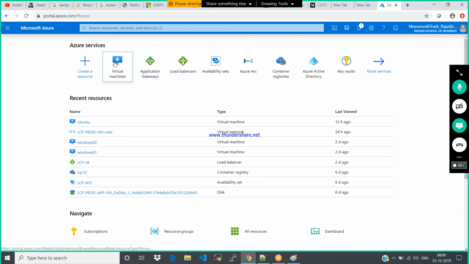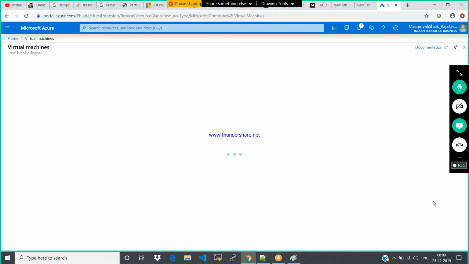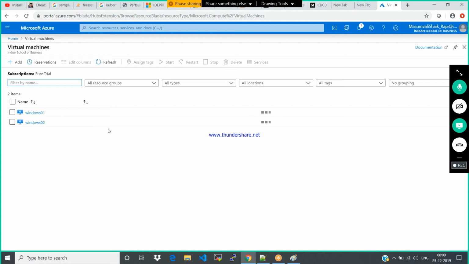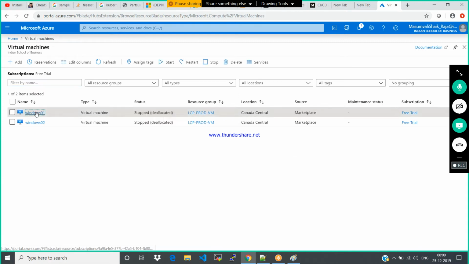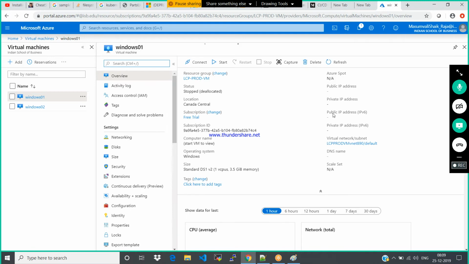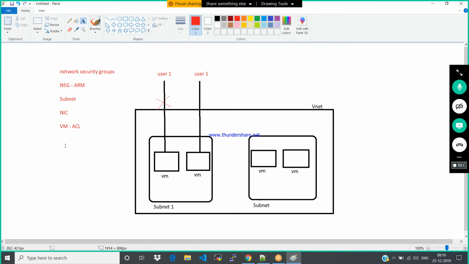Okay, let's go to virtual machines. Let me turn on this machine. Okay, where do you find your network security groups? Network security groups are defined into 2 types, inbound and outbound. What do you mean by inbound and what do you mean by outbound?